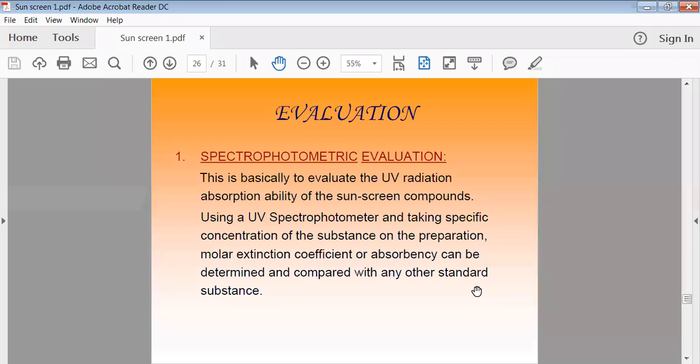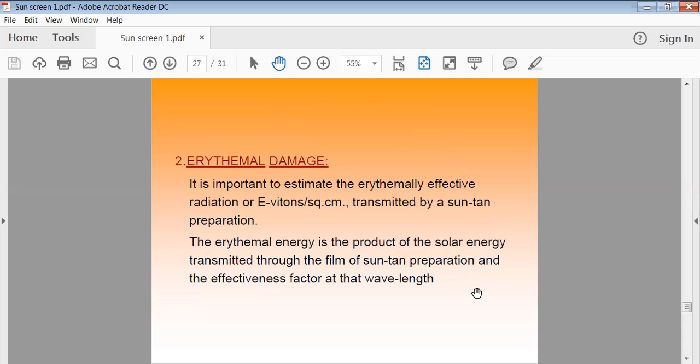It means at which wavelength it is absorbing the ultraviolet light of your spectrophotometer, that we have to note down. So that is, we can say, the first test. Then erythemal damage. It means we have to find out at which level it can cause erythemal damage to your skin.